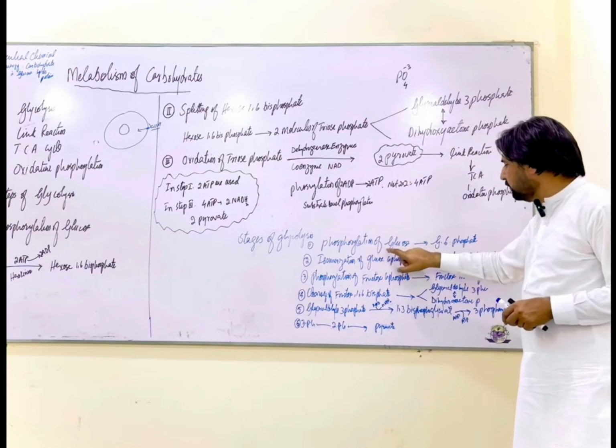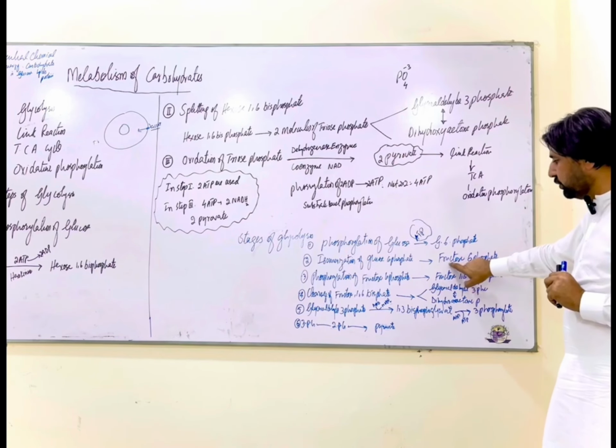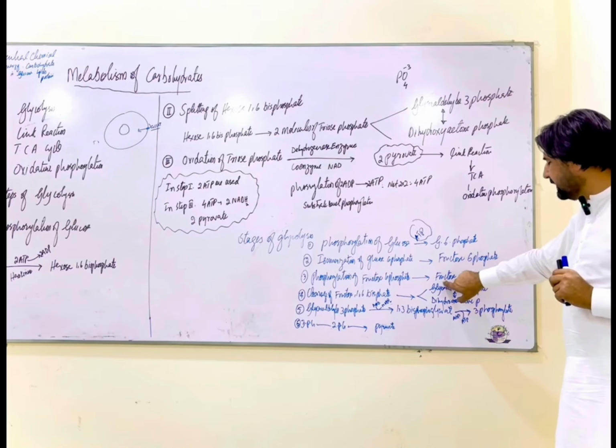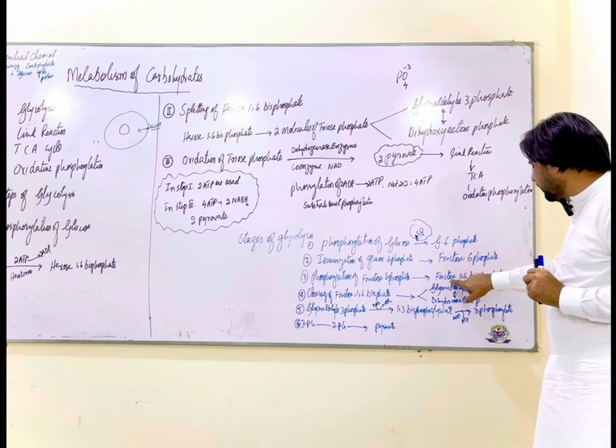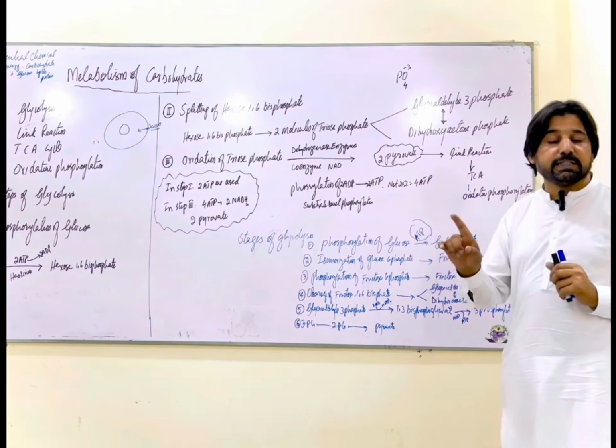Glucose 6-phosphate converts into fructose 6-phosphate. Glucose and fructose are isomers of each other, so the next step is isomerization of glucose 6-phosphate to fructose 6-phosphate. This fructose 6-phosphate is further phosphorylated using one more ATP, converting into fructose 1,6-bisphosphate. Fructose is a 6-carbon compound, with one phosphate attached at carbon number 1 and another at carbon number 6, so we use the word fructose 1,6-bisphosphate. So far we have used up 2 ATP instead of making 2 ATP.